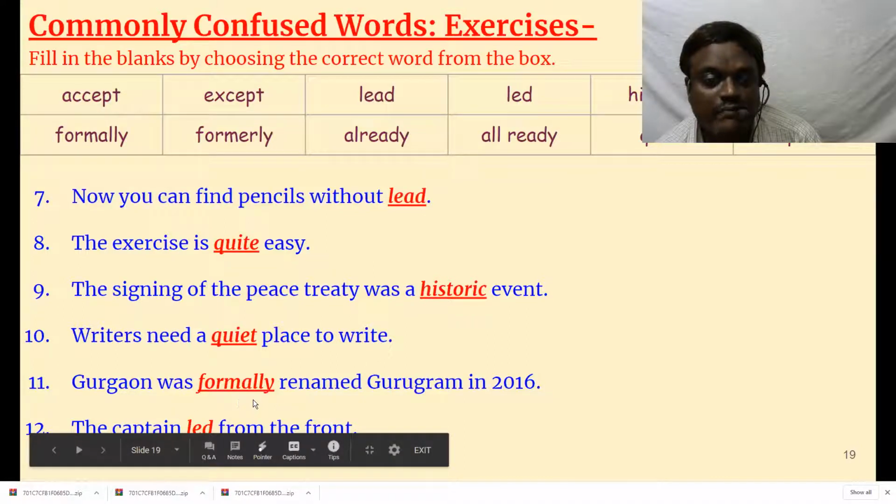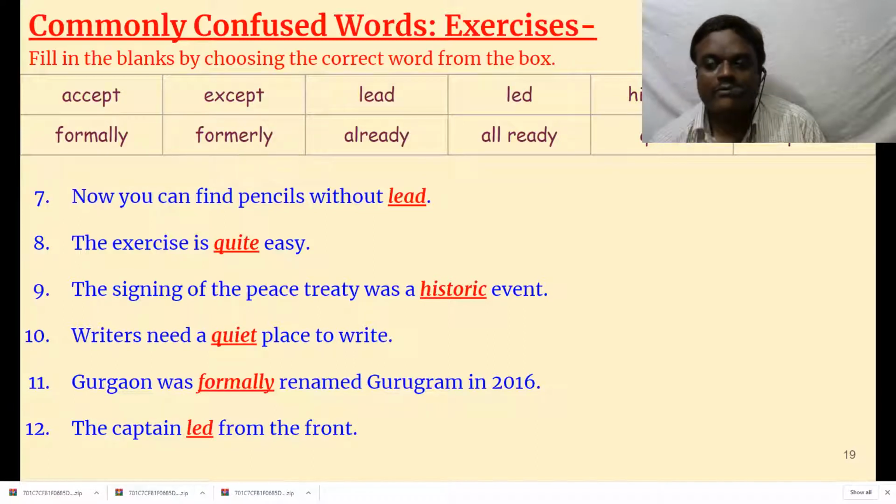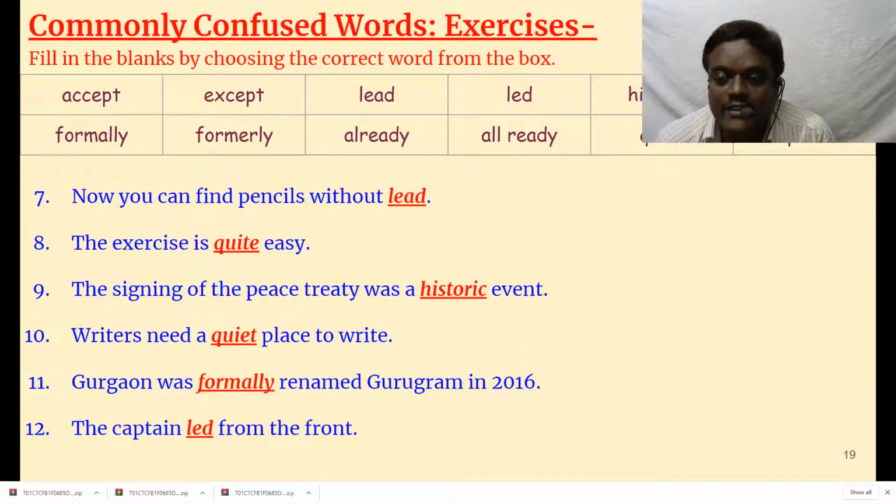Gurgaon was formally renamed Gurugram in 2006. Formally means formal, as opposed to informal. That means the government has approved it and issued a GO. So it is renamed. That is formally. Maybe informally we have many names, informal names.